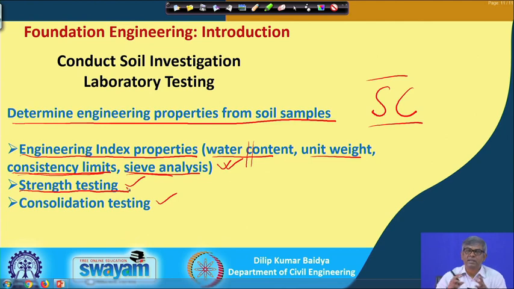And again, the triaxial test is the most suitable test. Why is it most suitable? Because we can simulate the different field conditions. Triaxial means all three directions will be stressed. Suppose I consider a point inside the soil ground, then that point will be subjected to pressure from all directions. Similar conditions can be simulated in the triaxial test: you give a confining pressure and then apply pressure from the top to reach failure of the sample, and based on that we can determine various strength parameters of the soil.